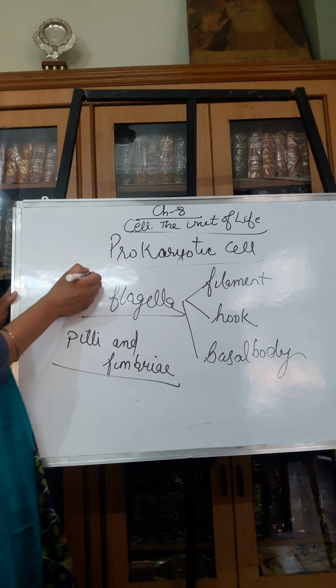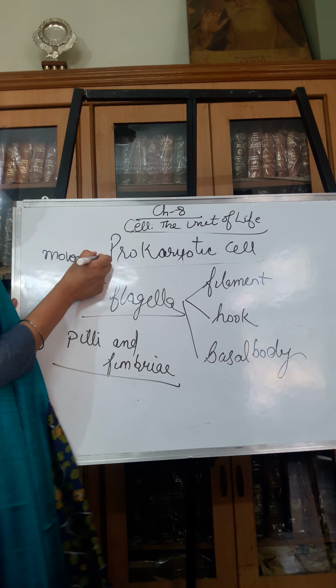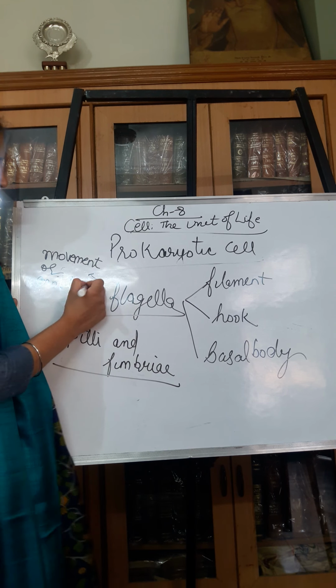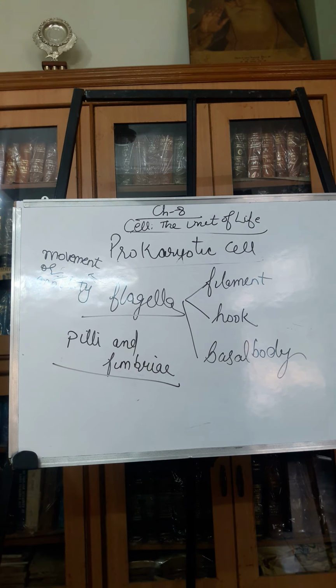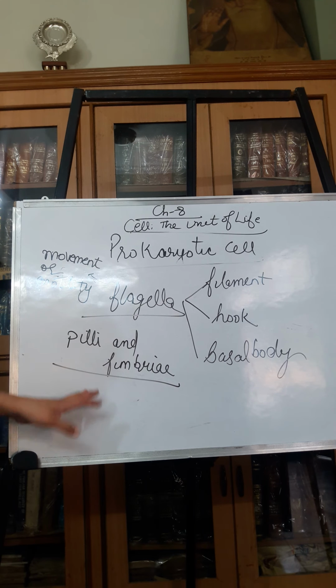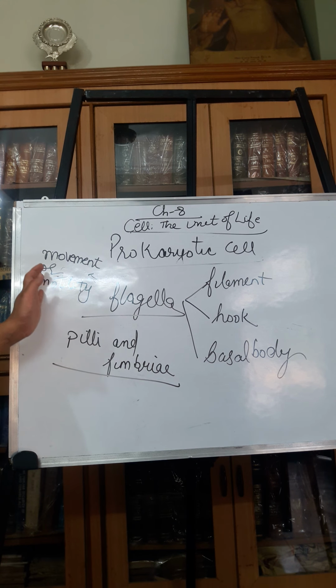Only the flagella helps in movement. Pili is a tubular structure, and fimbriae are bristle-like structures sprouting from the cell. So this was all about prokaryotic cells.